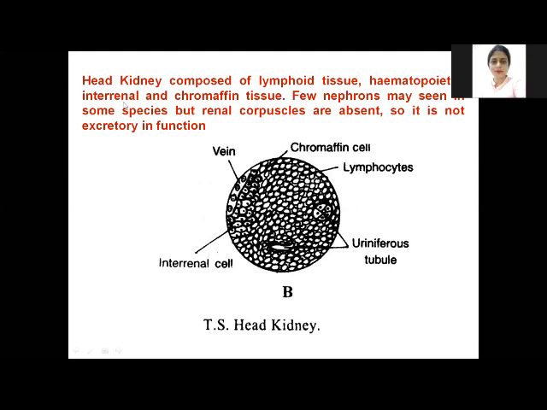Now, Sonu, tell me. Ma'am, I was asking whether all fishes are ammonotelic in nature. Most of the bony fishes are. Cartilaginous fishes are ureotelic; they excrete the nitrogenous waste in the form of urea. Teleosts and bony fishes excrete the nitrogenous waste in the form of ammonia. Ma'am, I'm asking about aminotelic, which excrete amino acids. No, not amino acids. Nitrogenous waste is always excreted either in the form of ammonia, urea or uric acid. Okay, ma'am.